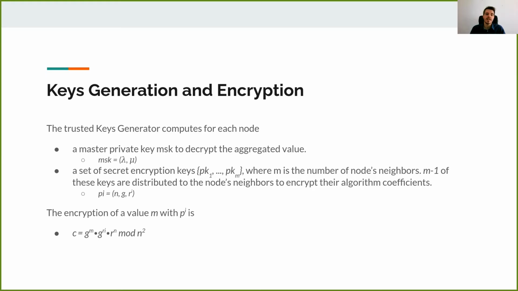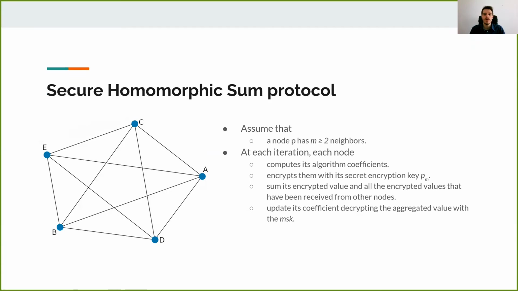So the encryption of a message m with one of these keys is the encryption of the message m plus the encryption of a random value. When all the nodes have received their keys, the nodes can start the protocol.